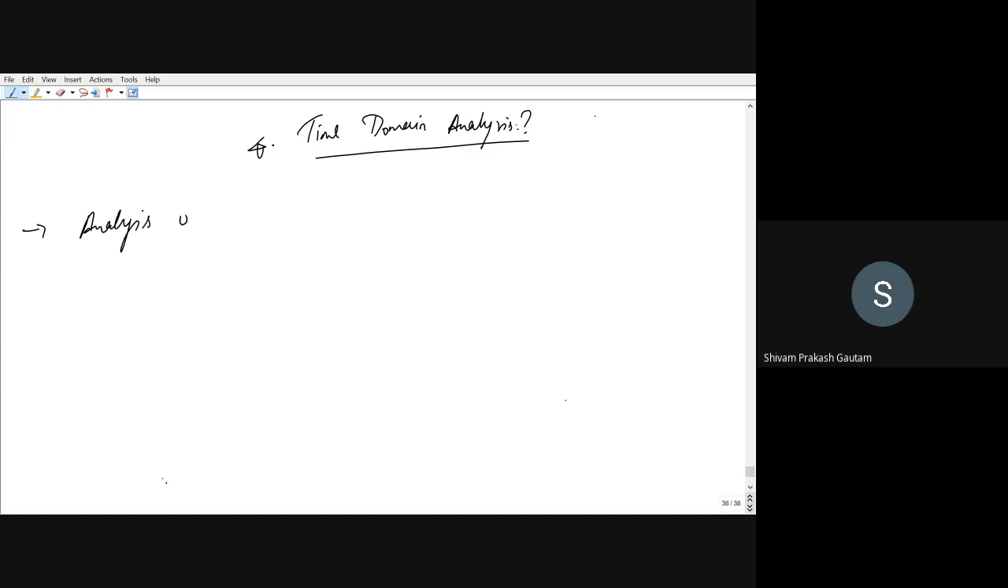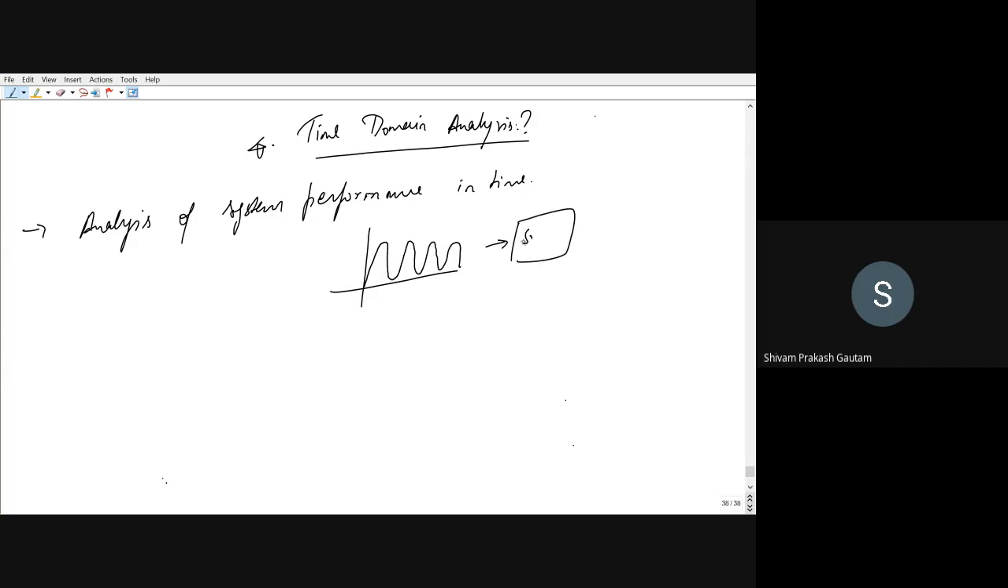Analysis of system performance in time. Right? So what does it mean? Suppose you have a system and you are providing a certain input, like this kind of input. Suppose this is the input signal to any system, right? A system can be a physical system, and this x-axis is time. Let us suppose the magnitude is A, right?